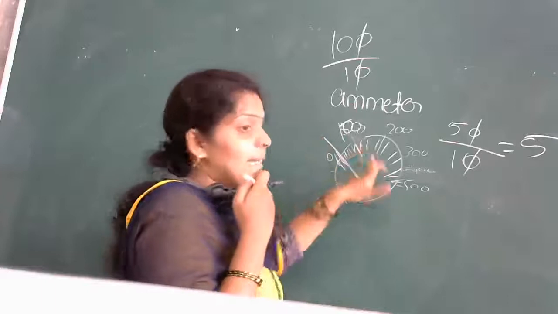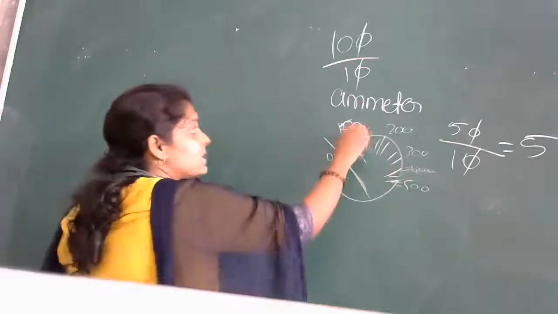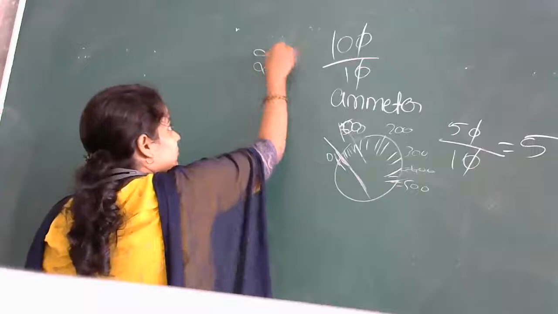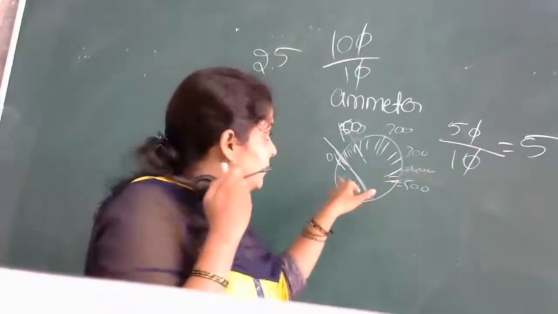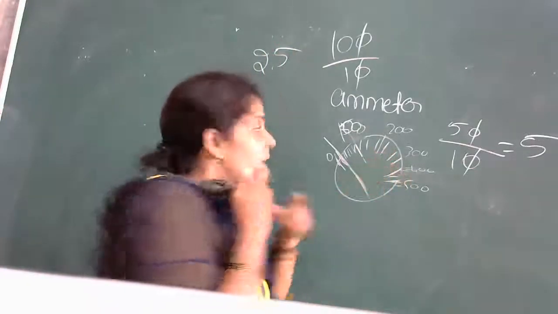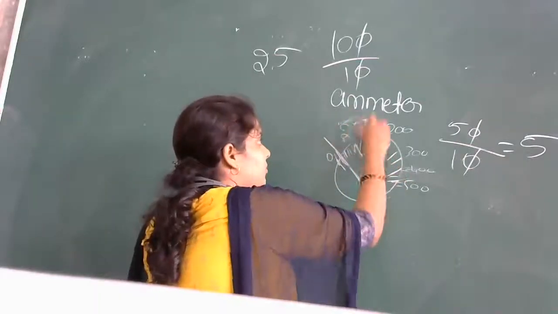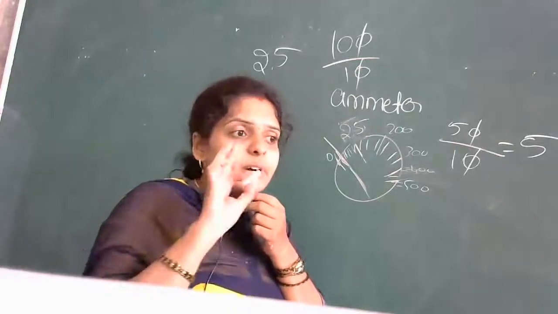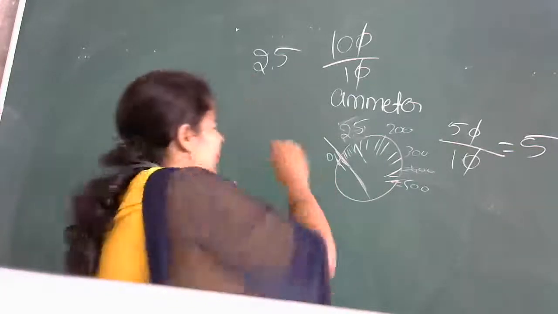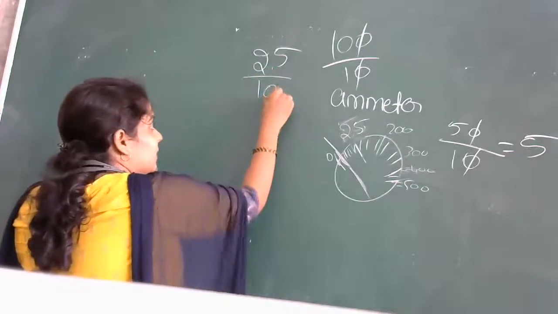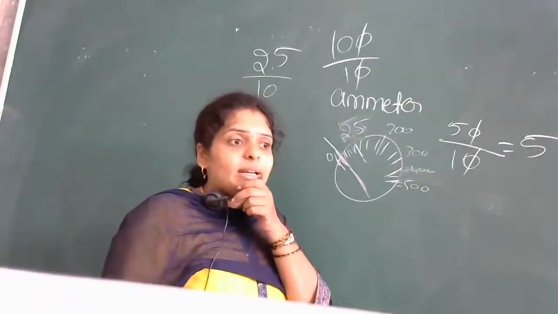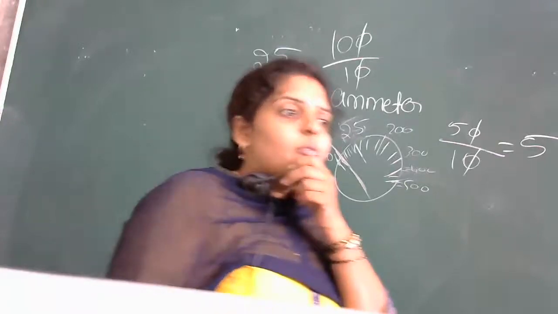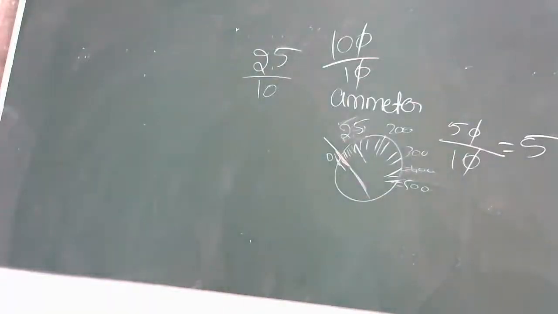Suppose if the reading is, now you listen carefully. Suppose if the reading is 2.5. Means after 10 lines, the first line is 2.5. ऐसे भी कुछ instruments रहते हैं. Suppose if it is 2.5. What is the first line value? How you will do it? That is 2.5 divided by 10. So if you do 2.5 divided by 10, you will get the first line value. Is it clear everyone how to calculate least count? Least count of the instruments, how to calculate?